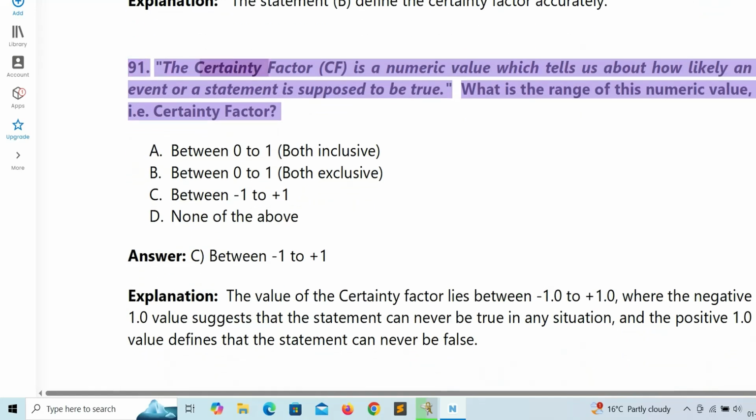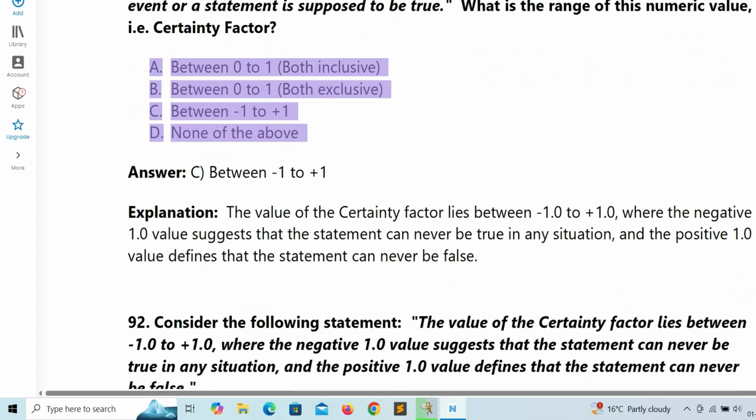91. The certainty factor, CF, is a numeric value which tells us about how likely an event or a statement is supposed to be true. What is the range of this numeric value, i.e. certainty factor? A. Between 0 to 1, both inclusive. B. Between 0 to 1, both exclusive. C. Between -1 to +1. D. None of the above.